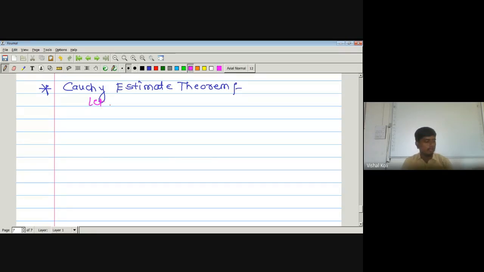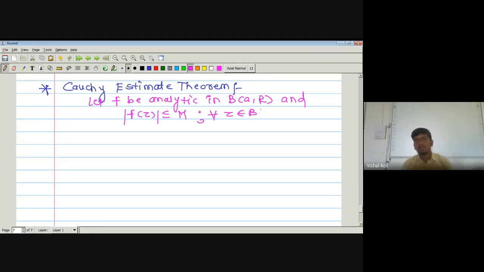Let f be analytic on the open ball about a of radius capital R, and the given function f of z is bounded by some capital M for all z belonging to this open ball.